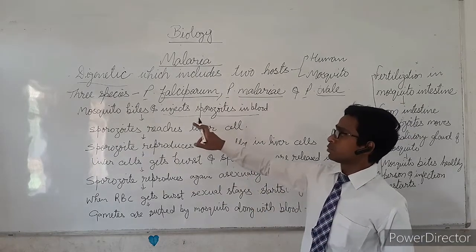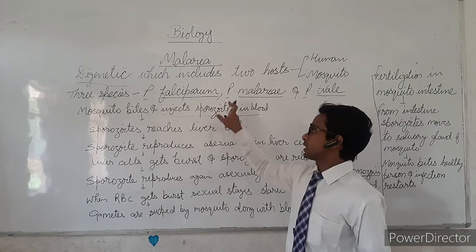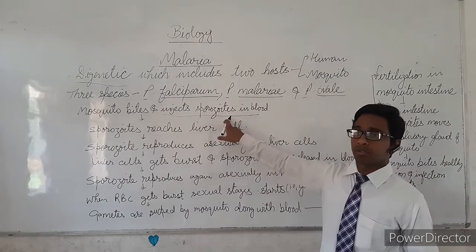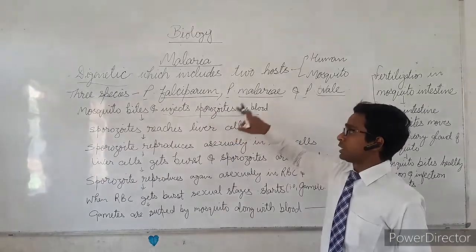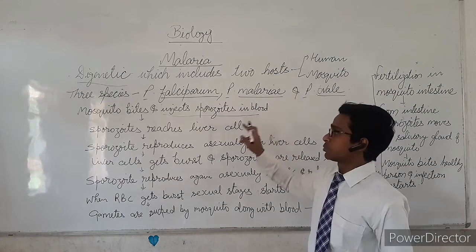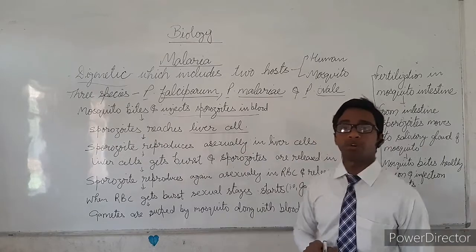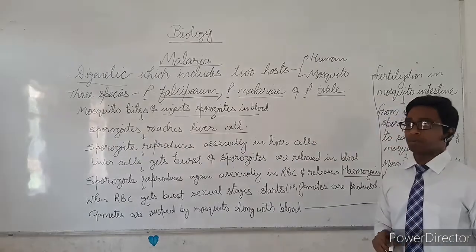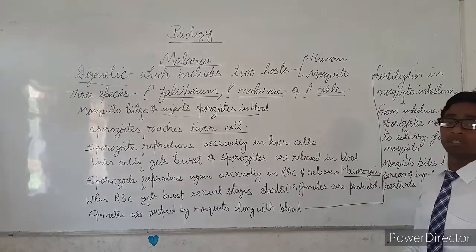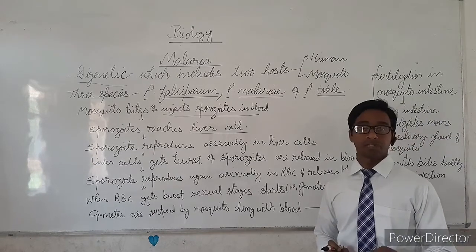It injects sporozoites into our blood. From any part of our body, the sporozoite reaches the liver cells with the help of blood. That's why malaria is called a disease which mainly affects the liver.